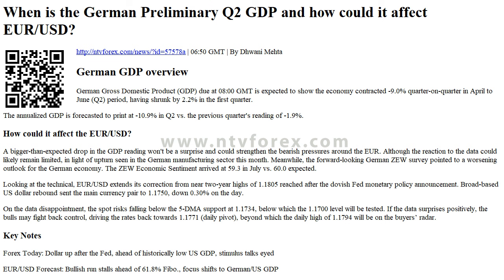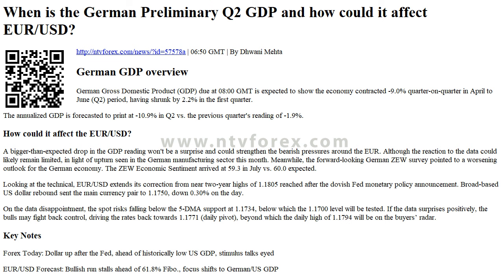How could it affect the EUR/USD? A bigger than expected drop in the GDP reading won't be a surprise and could strengthen the bearish pressures around the euro. Although the reaction to the data could likely remain limited, in light of the upturn seen in the German manufacturing sector this month. Meanwhile, the forward-looking German ZEW survey pointed to a worsening outlook for the German economy. The ZEW economic sentiment arrived at 59.3 in July versus 60.0 expected.